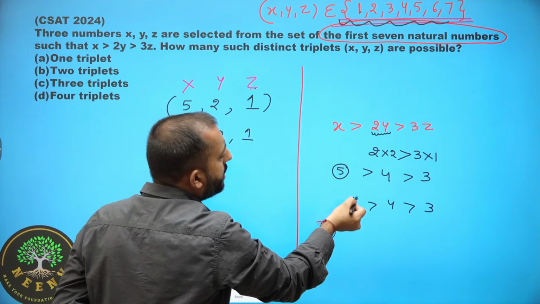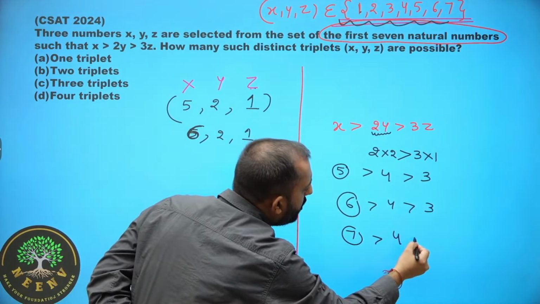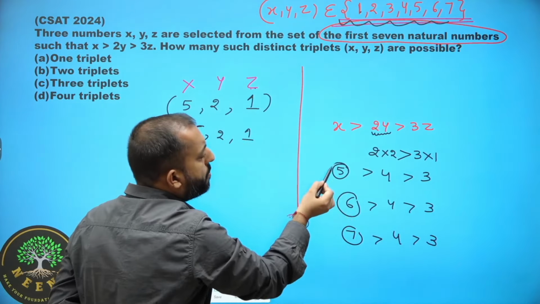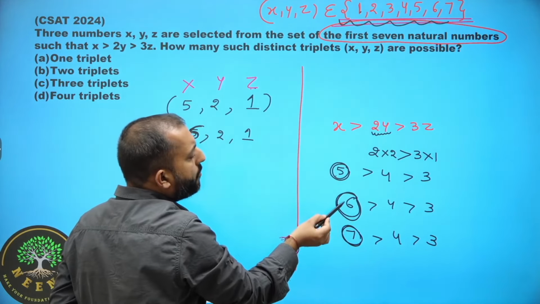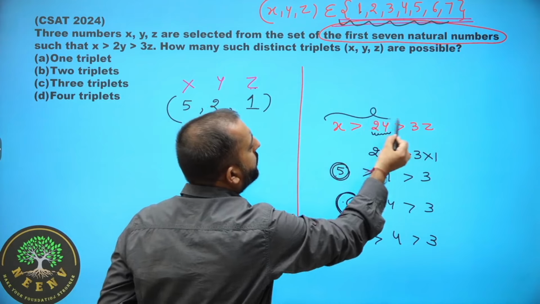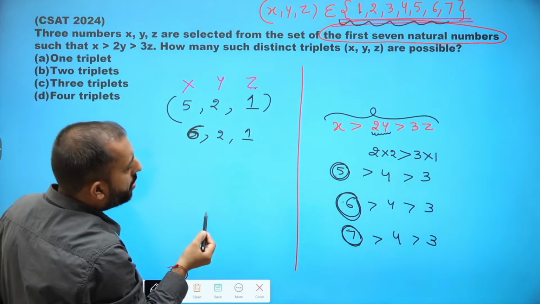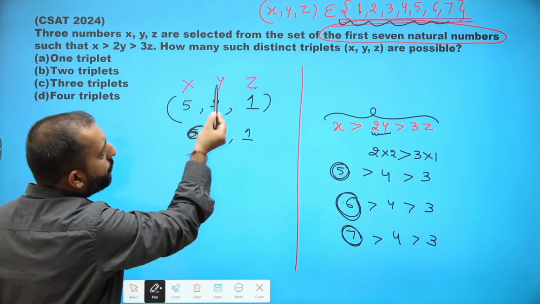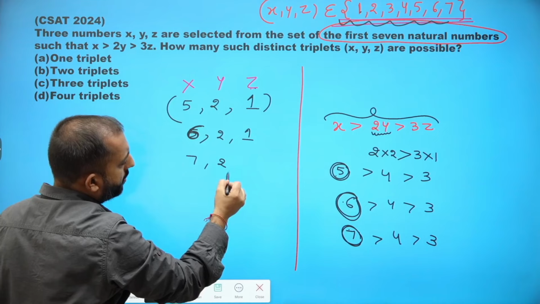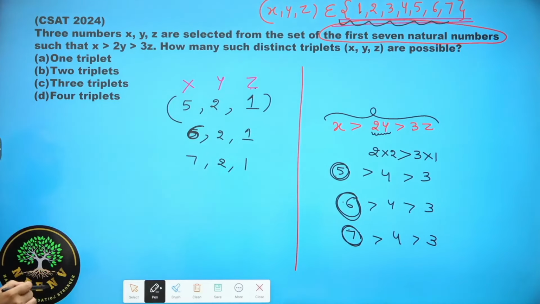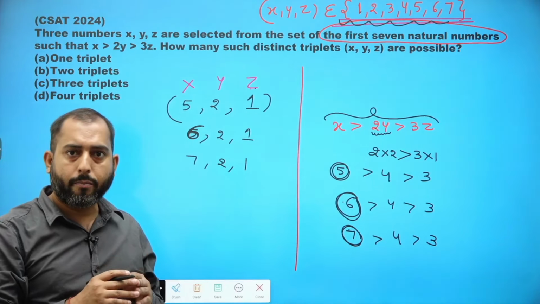You can consider x to be 7 here, because whether you consider x to be 5, 6 or 7, these values will justify our given condition. So the values of x, y, z: 5, 2, 1; 6, 2, 1; 7, 2, 1. We can clearly see the presence of 3 triplets.